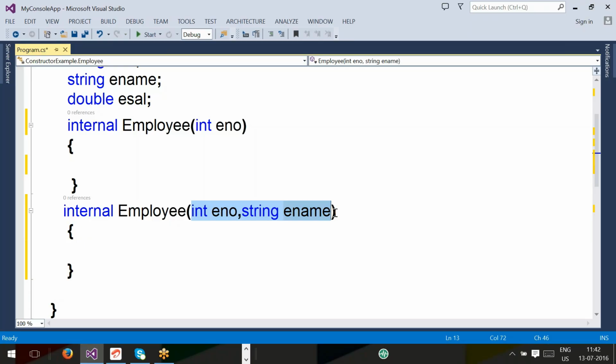You can say it is a different number, and a different type also, because the first constructor has only an integer, and here you have int and String. Otherwise, the first and second constructors may both have only one parameter, but you differentiate them with a different data type. This is called different type of parameters.